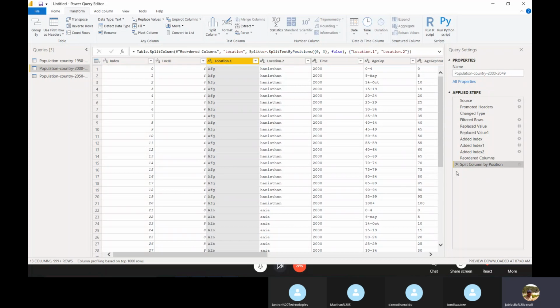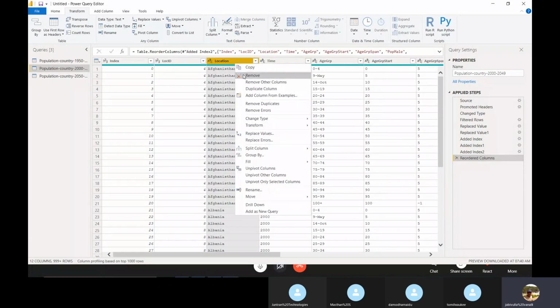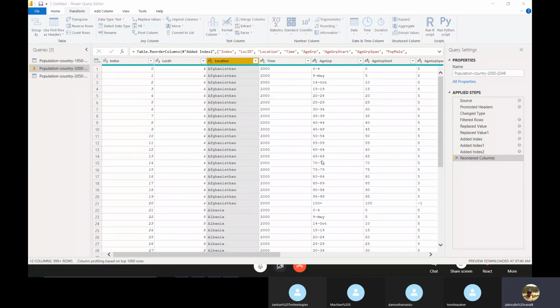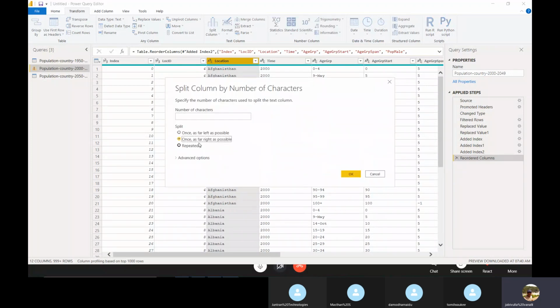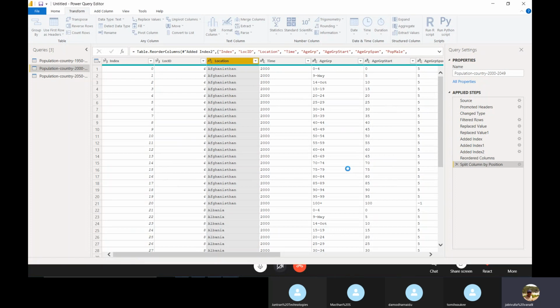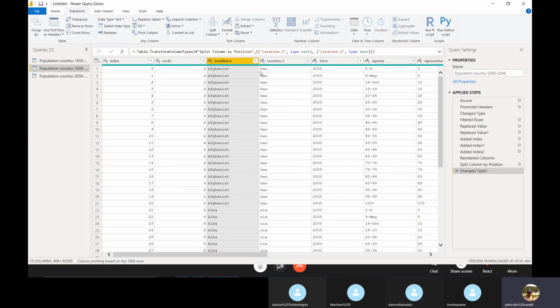Okay. Going back. Split column by number of characters. This time once as far right as possible. From the right side I want only 3 characters. The left side is as it is, and the right side is split.